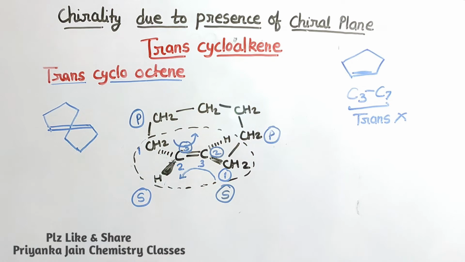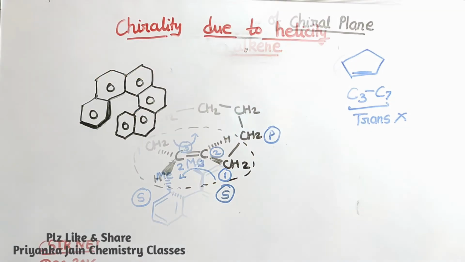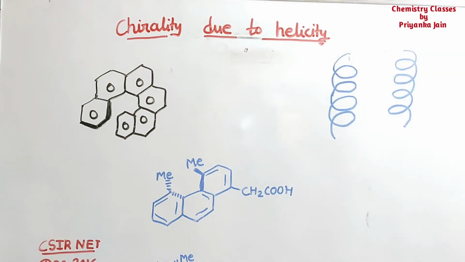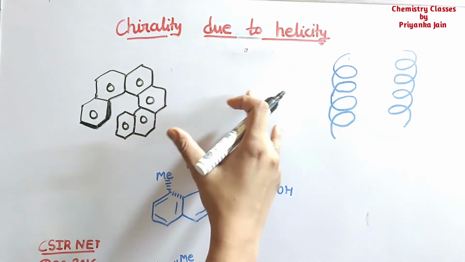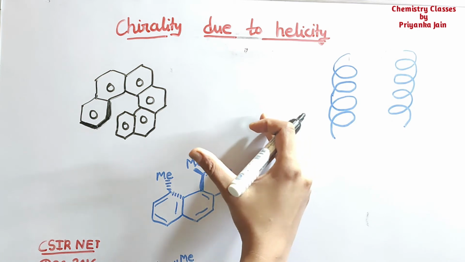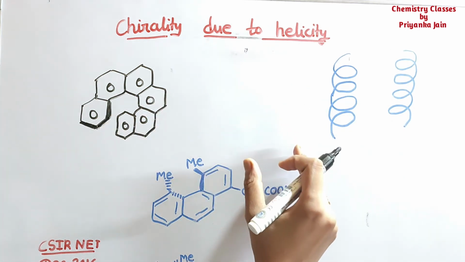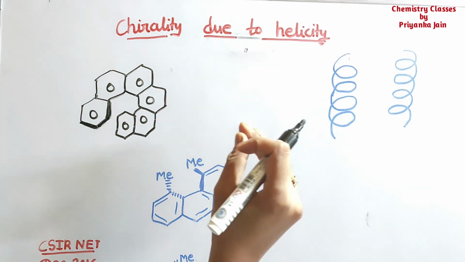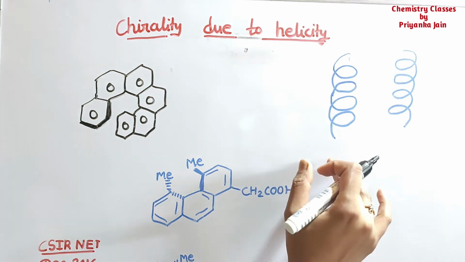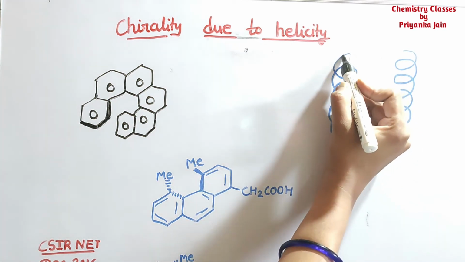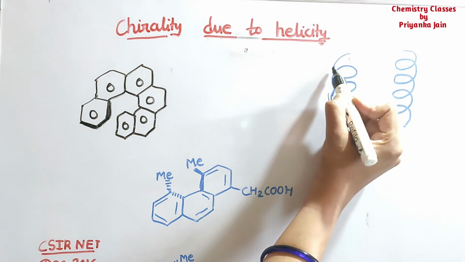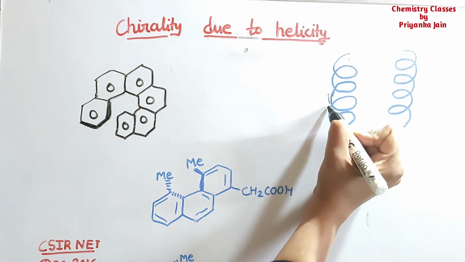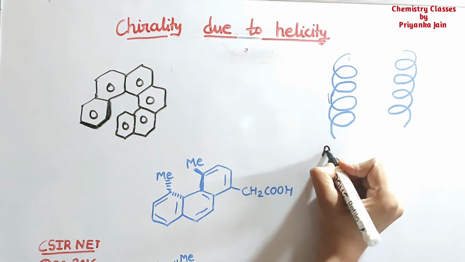Now we have to see the next thing. The next term is chirality due to helicity. It means whenever a helical structure is present, you have seen that in several compounds helical structures are present. It means the compound is present in a helical form, in this manner. This is a helix-like structure. So see, this ring is moving in an anti-clockwise manner. This is anti-clockwise.